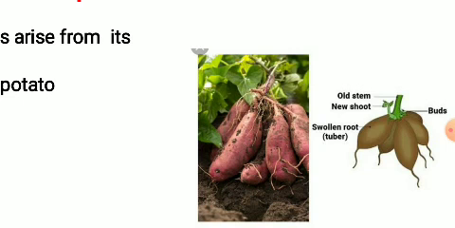This new shoot grows above the soil, and from this again a new plant can be grown. So the sweet potato can be grown from the roots, children.